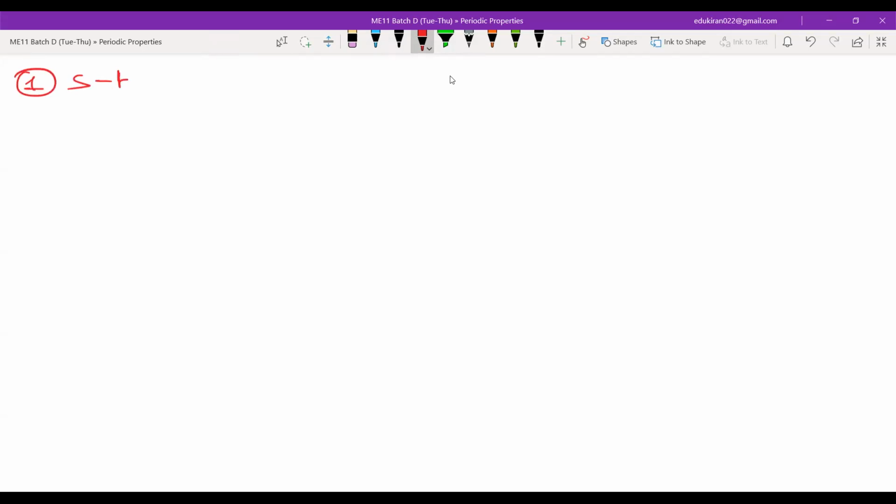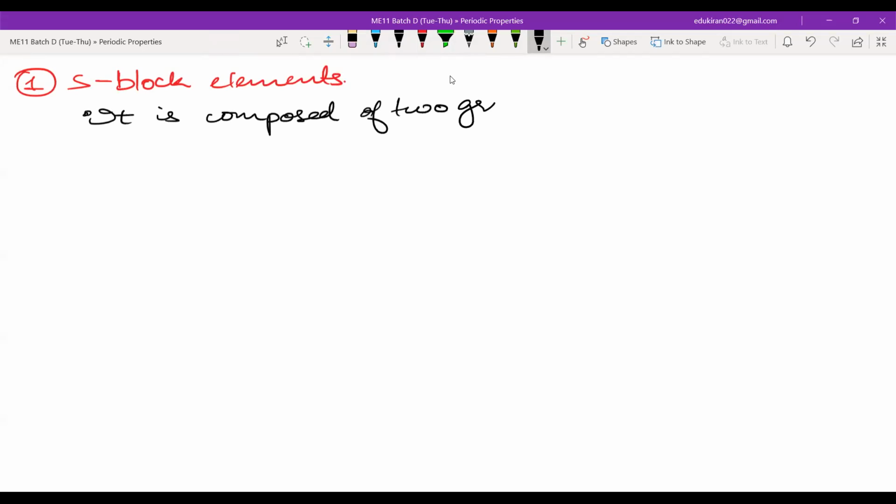First is the S block elements. The S block elements are composed of two groups, group 1 and group 2.